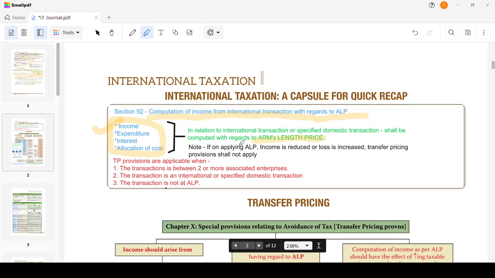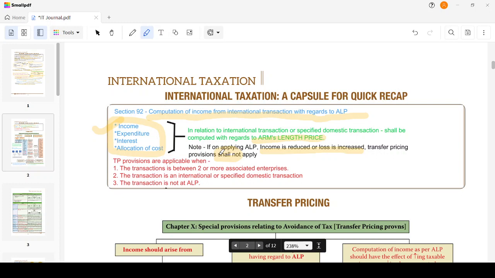If on applying the ALP, income is reduced or loss is increased, transfer pricing provisions shall not apply. Which means, here my ALP is 100, but my sales income is 150. If I go with the ALP principle, then the Indian government will lose revenue, right? That's why it says that if the income is reduced or loss is increased, transfer pricing provisions shall not apply.